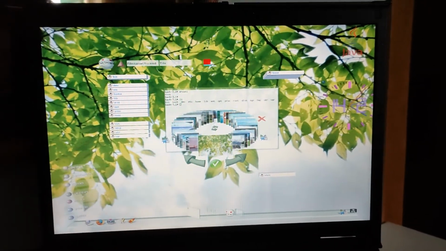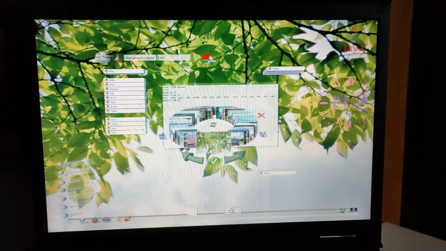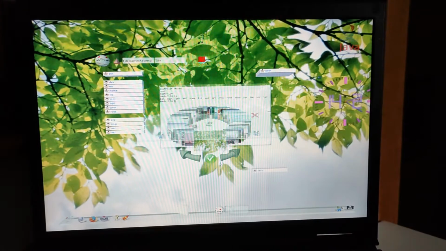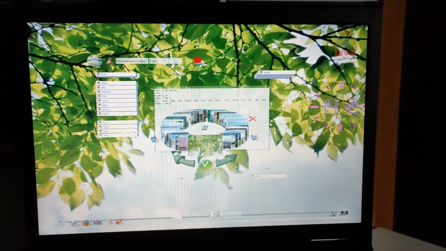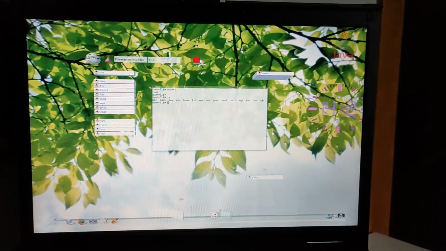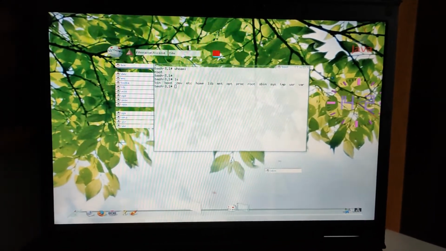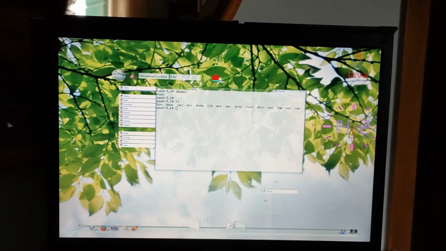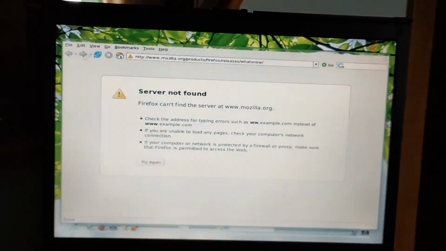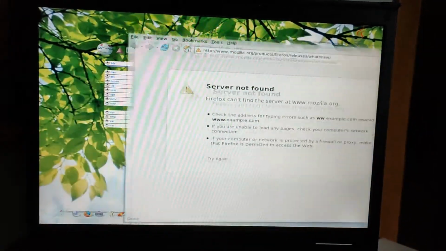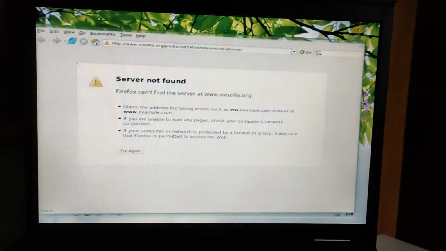Or other applications, for example, this 3D game, ping pong. You use it by clicking the mouse. Firefox, another example of wobbling window manager. As you can see, the window has a 3D effect.